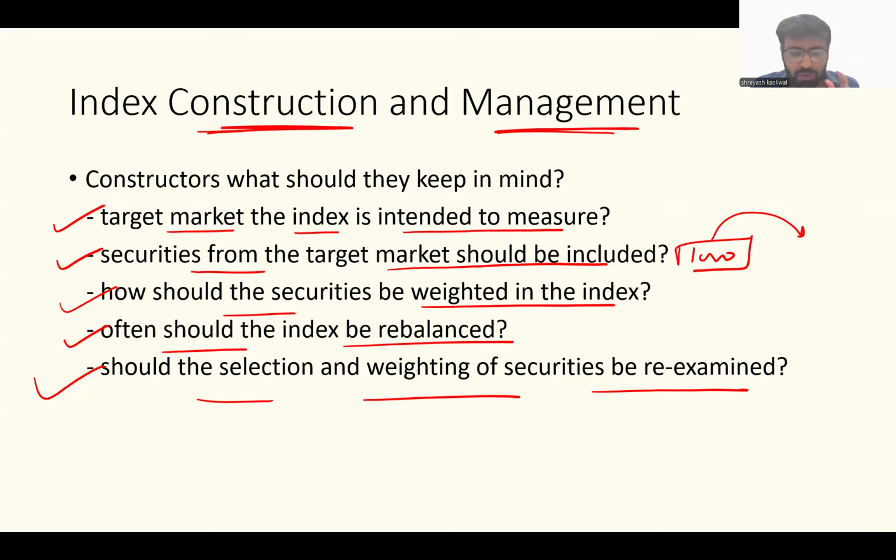Let's say, for example, this particular stock doesn't suit the Nifty 50 portfolio anymore. Let's say there's a petroleum stock, and from the way the market is functioning, the market is moving towards EV. So I would want to remove the petroleum stock and include a stock that is in the EV space. So that is an example of what rebalancing, selection and weighting are, right? So that's construction and management.